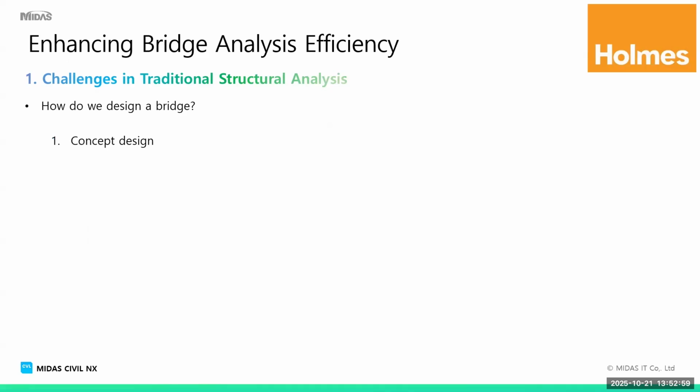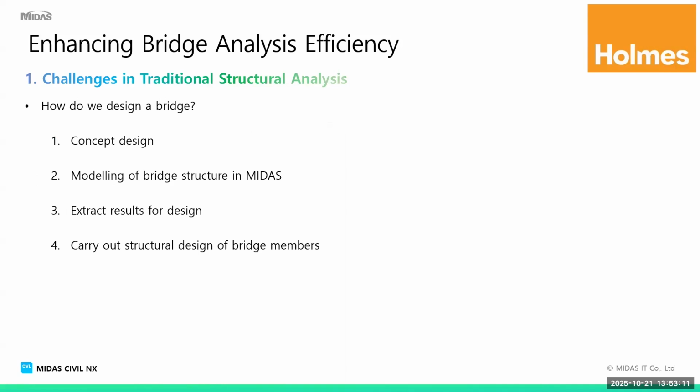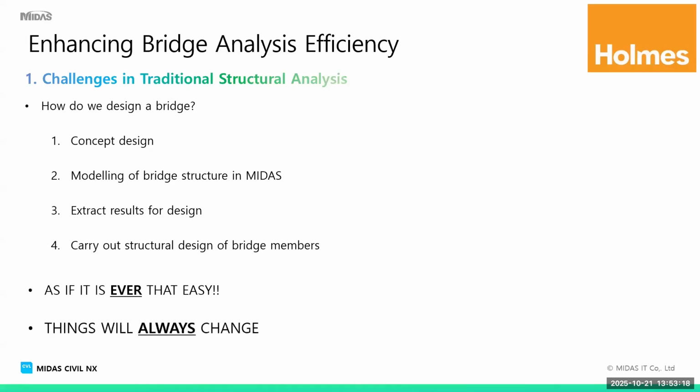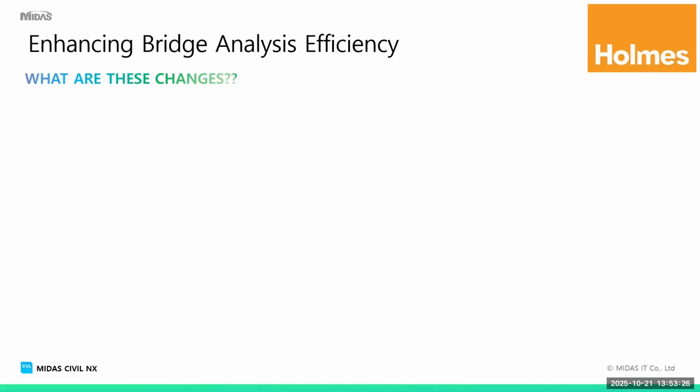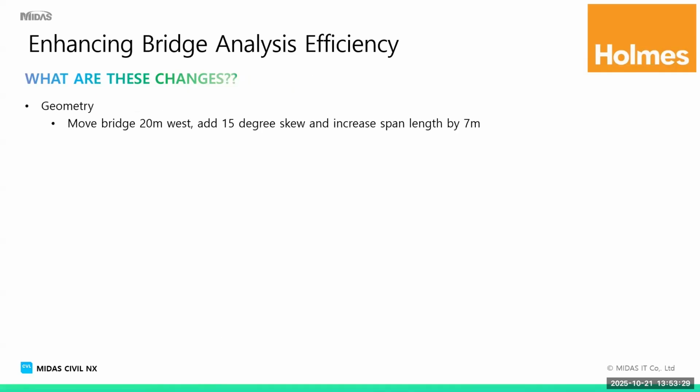So I'm not telling anyone to suck eggs, but how do we design a bridge traditionally? It's pretty straightforward. We do a concept design. There are some constraints: it has to go there. What is the material? What is the span? We go and model it in Midas. We extract the results and we design the bridge, right? Easy. It's done. Yeah, right. It's never that easy. Things always change. We start concept design and we know a few things, and as the design progresses, things are always going to change. It's unavoidable. What are these changes typically?